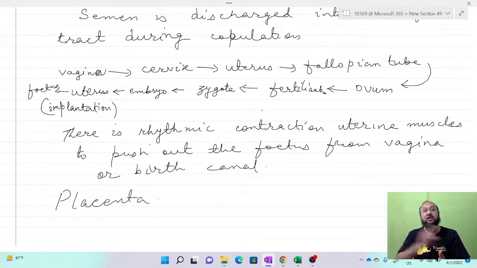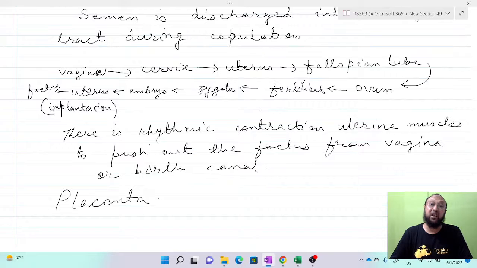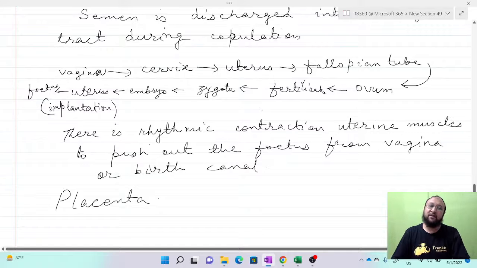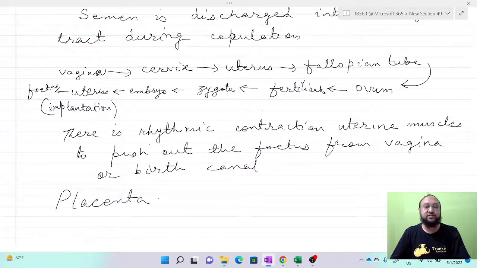The placenta is connected to the baby through a special structure called the umbilical cord, which is richly supplied with blood vessels. These blood vessels carry important substances such as nutrients and gases for respiration, like oxygen. The carbon dioxide produced by the fetus is carried back through the umbilical cord and the placenta into the blood of the mother. The oxygen-rich blood from the mother is delivered to the placenta and ultimately to the fetus for respiration.